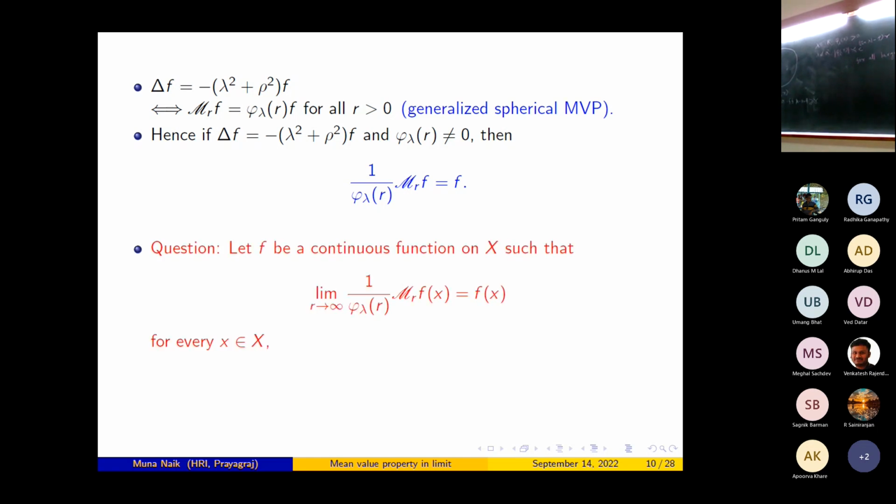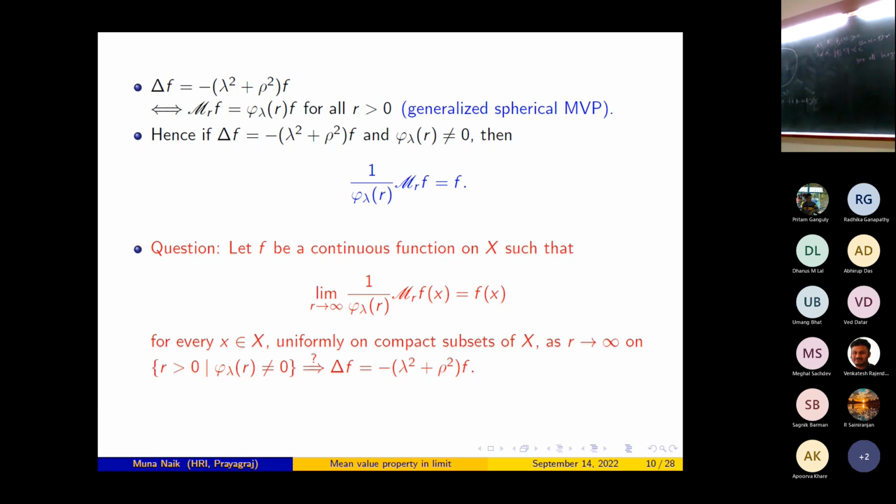So the question is: let f be a continuous function on X, such that the limit as r tends to infinity of 1 by phi_lambda(r) M_r f(x) is equal to f(x) for every x belonging to X, uniformly on compact subsets of X, as r tends to infinity on the set of r greater than 0 so that phi_lambda(r) is not equal to 0.